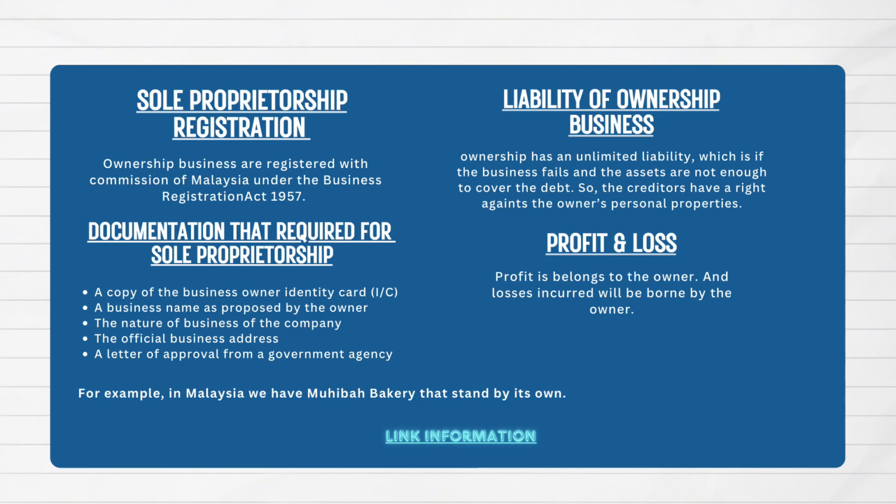In sole proprietorship, we have liability of the ownership business. Ownership has unlimited liability, which means if the business fails and the assets are not enough to cover the debt, the creditors have a right against the owner's personal properties. And the last one that is very important is profit and loss. Profit belongs to the owner, and losses incurred will be borne by the owner. For a sole proprietorship business in Malaysia, we have Muhibah Bakery that stands on its own.